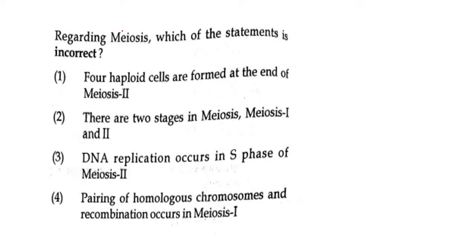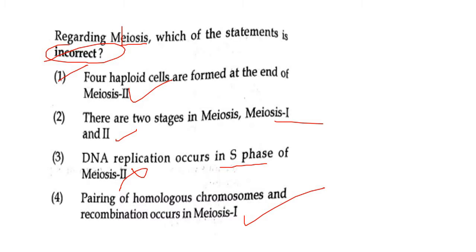Next, regarding meiosis, which of the statements is incorrect? Four haploid cells formed at the end of the meiosis. Yes, correct. The two stages in meiosis are meiosis 1 and 2. Yes. DNA replication occurs in the S phase of meiosis 2. No. Pairing of homologous chromosomes and recombination occurs in meiosis 1. Yes, as you've seen in the previous questions.